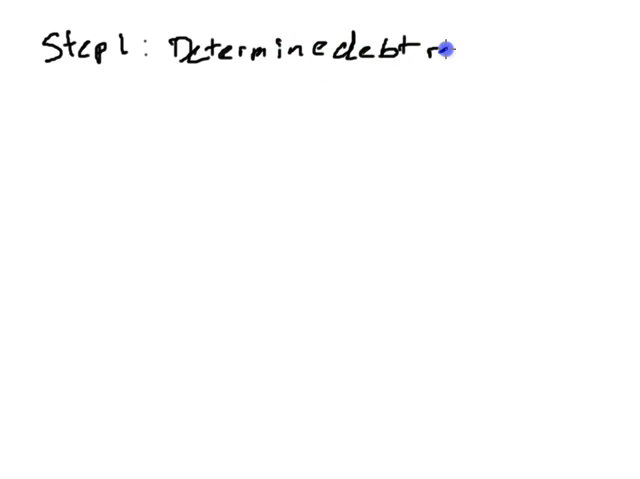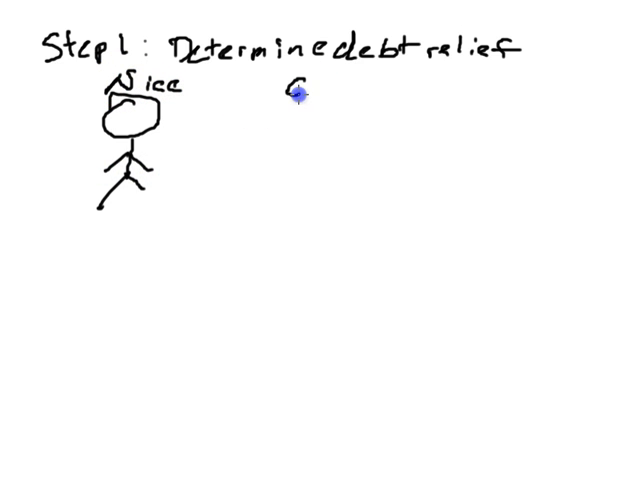Step 1 of our 4-step process to determine the taxability of debt relief is first determine the amount of the debt relief. So to do that, that's best done with an example. So let's suppose we have 2 taxpayers. We say Mr. Nice and Mr. Glad.